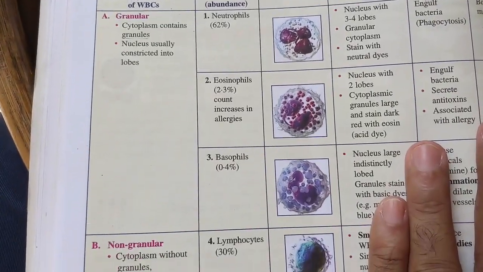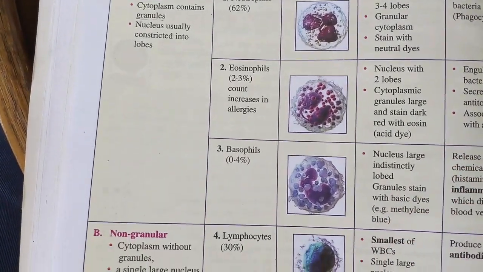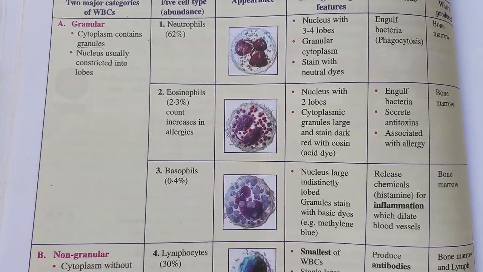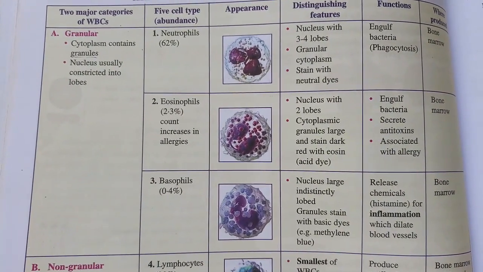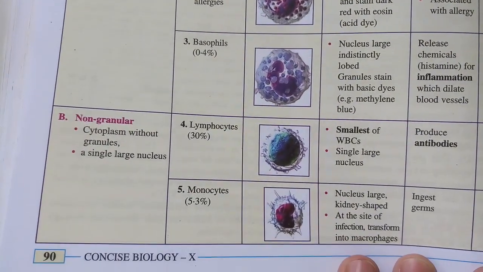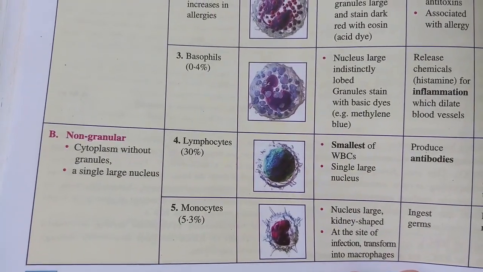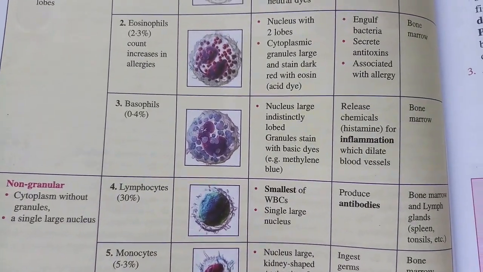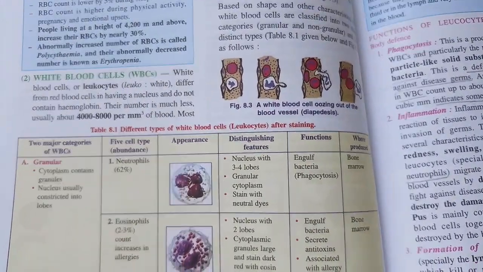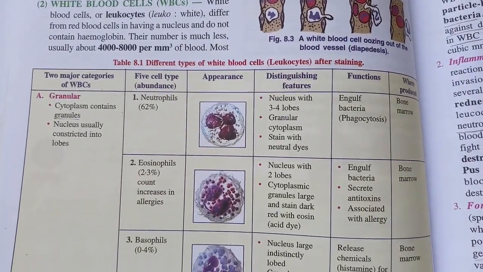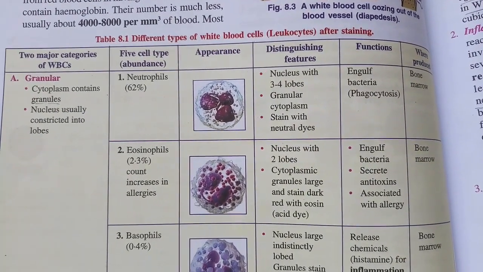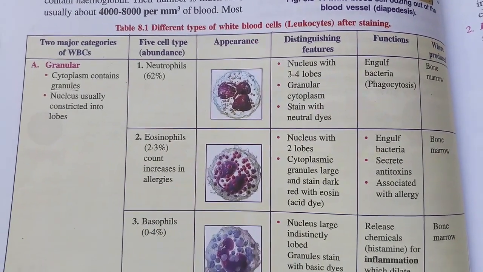WBCs have two main parts, granular and non-granular. When we say granular, there are three types of cells in this: neutrophils, eosinophils, and basophils. Whereas the non-granular, again, there are two types of cells: lymphocytes and monocytes. They have their own function. For example, if you take a look at the granular part, the first one, neutrophil, it kills the bacteria, the pathogens. So we call it phagocytosis.